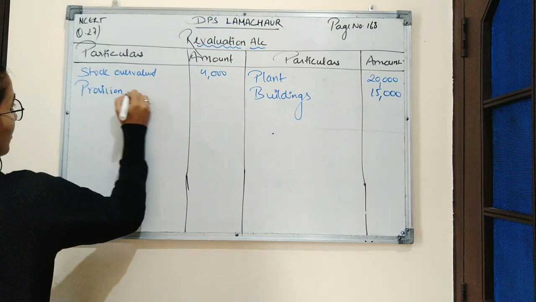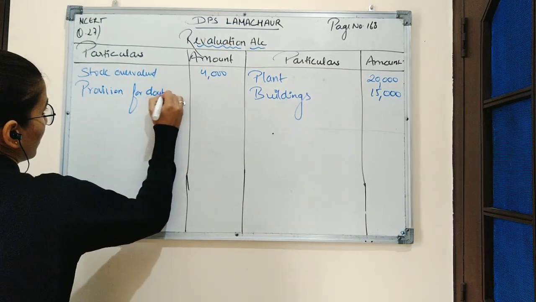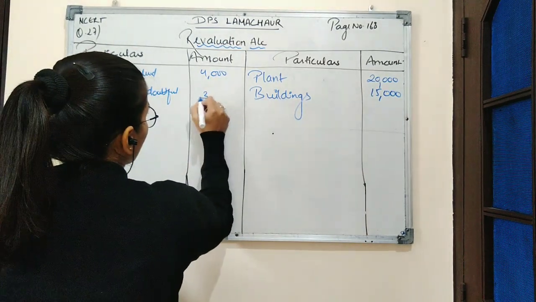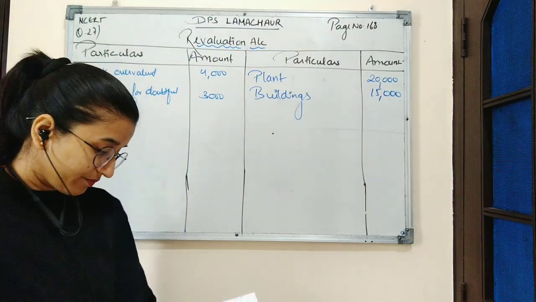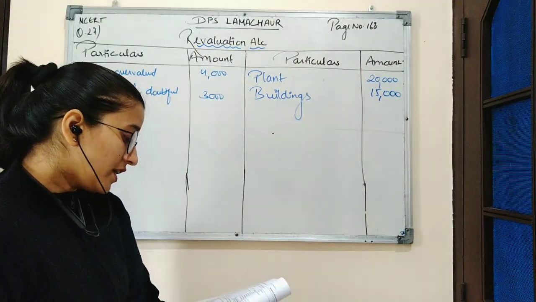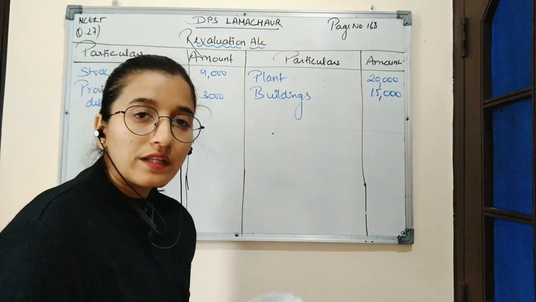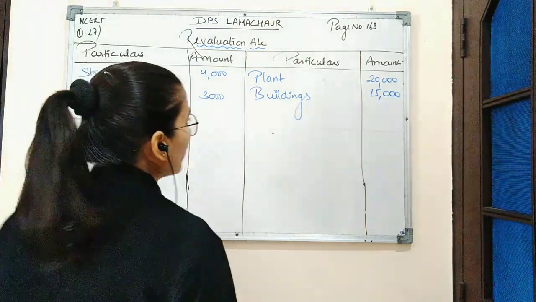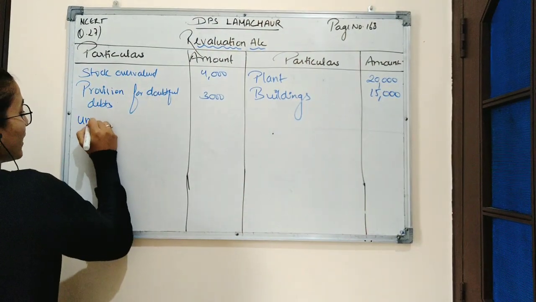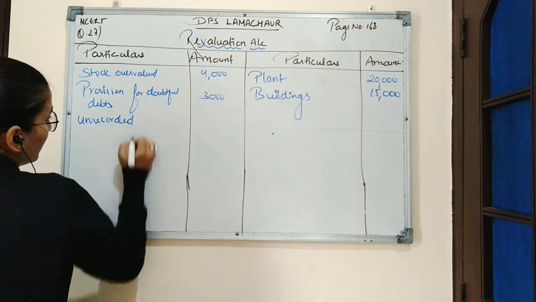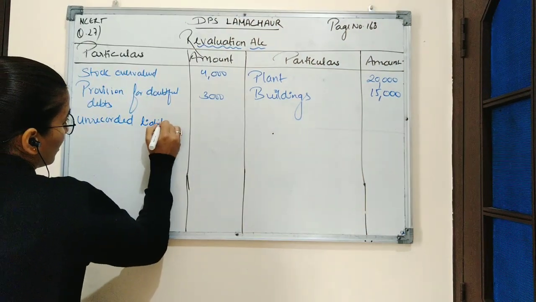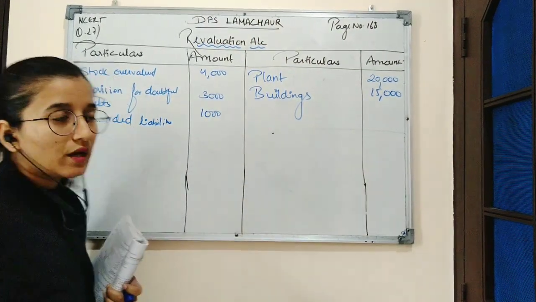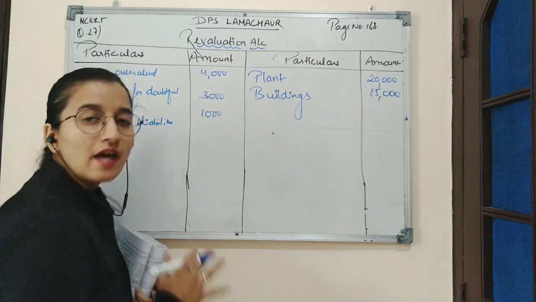So provision for doubtful debts amount is 3,000. Next, creditors were unrecorded to the extent of 1,000. As we know, creditors are liabilities and unrecorded liability is recorded on the debit side. We will write here unrecorded liabilities amount is 1,000. Now we can see which side is having a greater value.